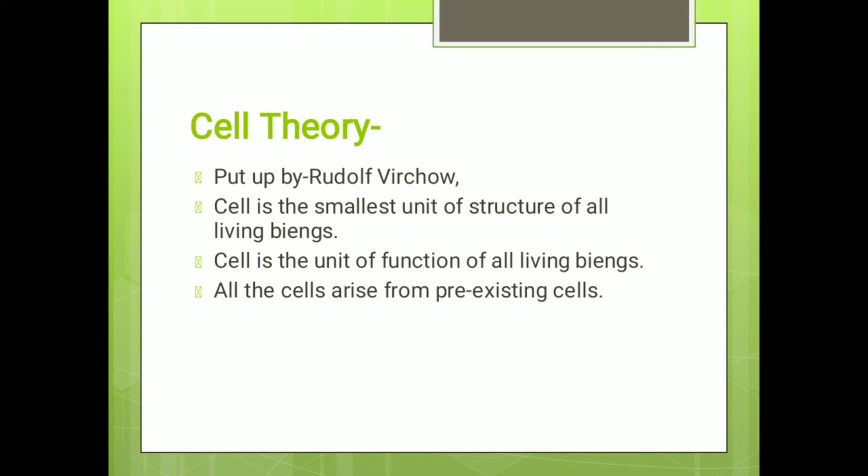Cell theory. Now, the cell theory was put up by Rudolf Virchow, Matthias Schleiden, and Schwann. So, they say that the cell is the smallest unit of structure of all living beings. So, it is the smallest structural unit. Cell is the smallest unit of function of all living beings. All the cells arise from pre-existing cells. Okay, so if we break a certain living body, the smallest part in which we can break the body will be a cell.